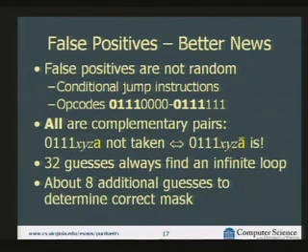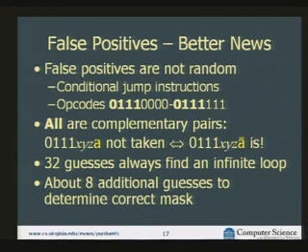Turns out that there's actually even better news about the false positives. Right? What causes them is not random. The false positives are caused because of the structure of the instruction set. So we know that when we've hit a false positive, we're running into one of these things that can cause it, which is most likely a conditional jump. And the instruction set very conveniently organizes where the conditional jump instructions are, in that they all start with the same 4 bits. So all the opcodes that start with 7 are conditional jumps.